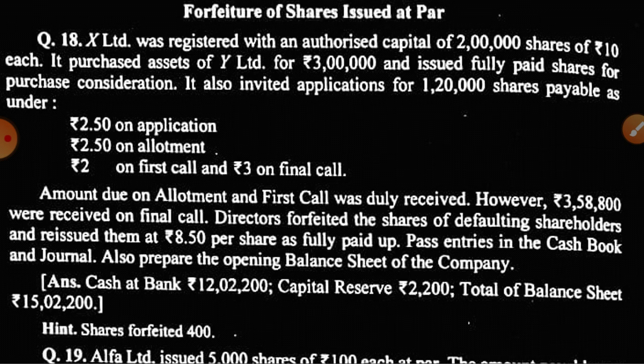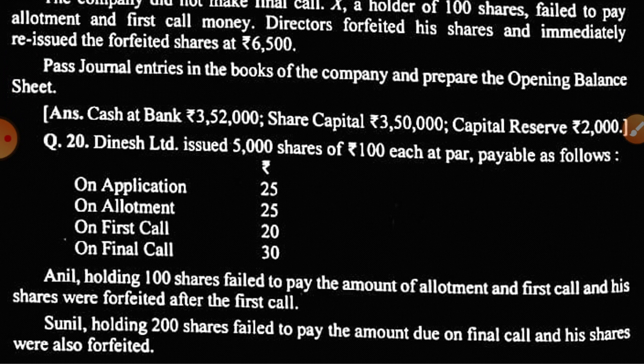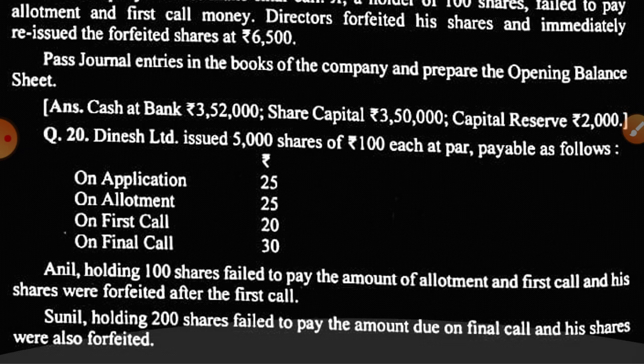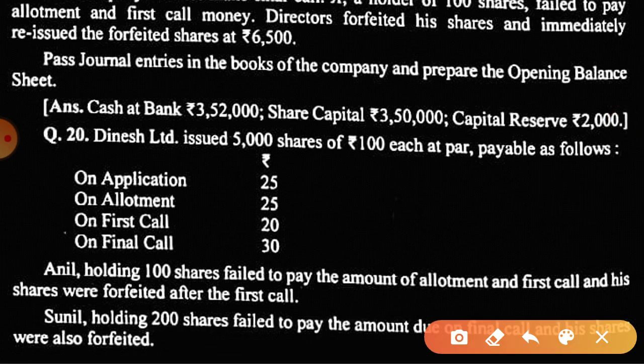Is this clear? Okay, now moving on to the 20th question. I'll just read it out and explain the question. The solution you have to do by yourself. Here they have issued 5000 shares of rupees 100 each: 25 rupees on application, 25 on allotment, 20 on first call and 30 on final call.